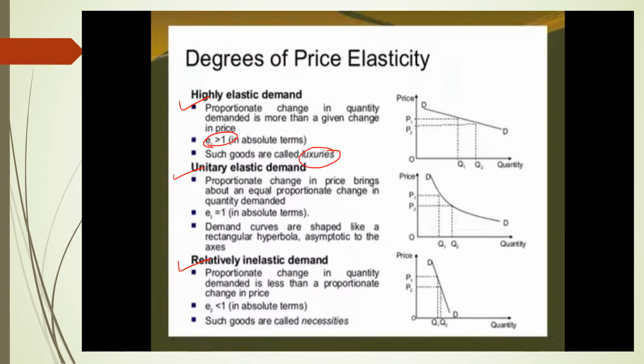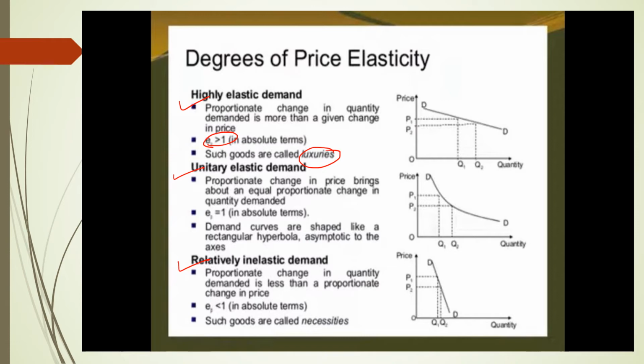So what happens here is that the change in the quantity demanded is more than the change in the price. The change in the quantity demanded is more than the change in the price, so the quantity demanded will be more.